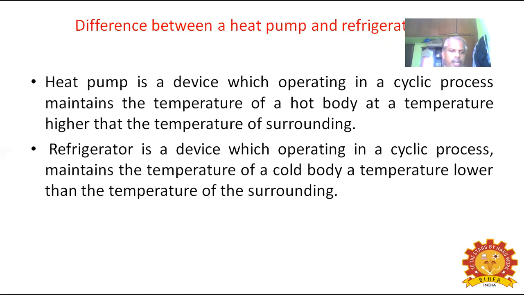Now we will see the refrigerator. A refrigerator is a device which, operating in a cyclic process, maintains the temperature of a cold body at a temperature lower than the temperature of the surroundings. Both the refrigerator and the heat pump are cyclic processes. In the refrigerator used in home appliances, the temperature inside compared with the atmosphere is maintained lower. That is called a refrigerator.